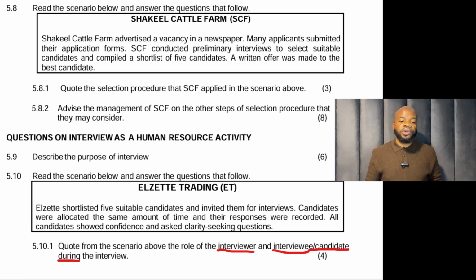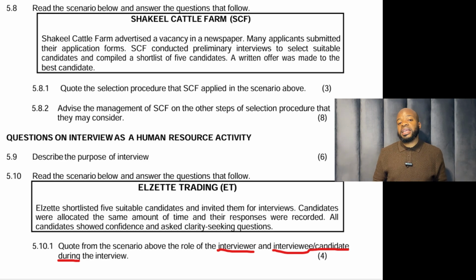Read the scenario below and answer the questions that follow. Shakil Cattle Farm advertised a vacancy in a newspaper. Many applicants submitted their application forms. SCF conducted preliminary interviews to select suitable candidates and compiled a short list of 5 candidates. A written offer was made to the best candidate. Number 1, quote the selection procedure that SCF applied in the scenario above. So that's for 3 marks.